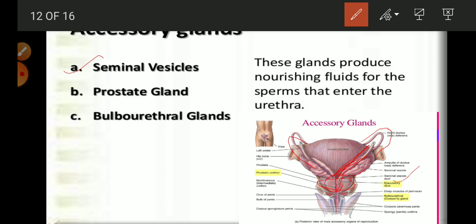Then in the diagram we have the bulbourethral or Cowper's gland. These glands release some fluid inside the ejaculatory duct, and then it moves through the urethra out of the body.